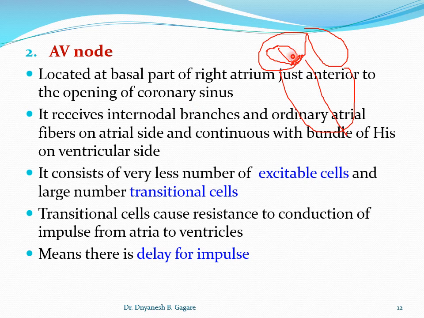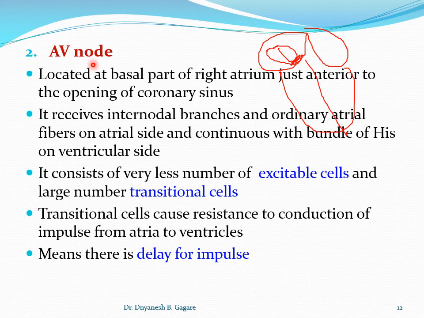So the location on the right atrium where the coronary sinus opens, that is the location of the AV node. Now, what does this AV node consist of? It consists of excitable cells and transitional fiber cells, like the SA node. But the difference is that here the excitable cells are less in number than the transitional cells.